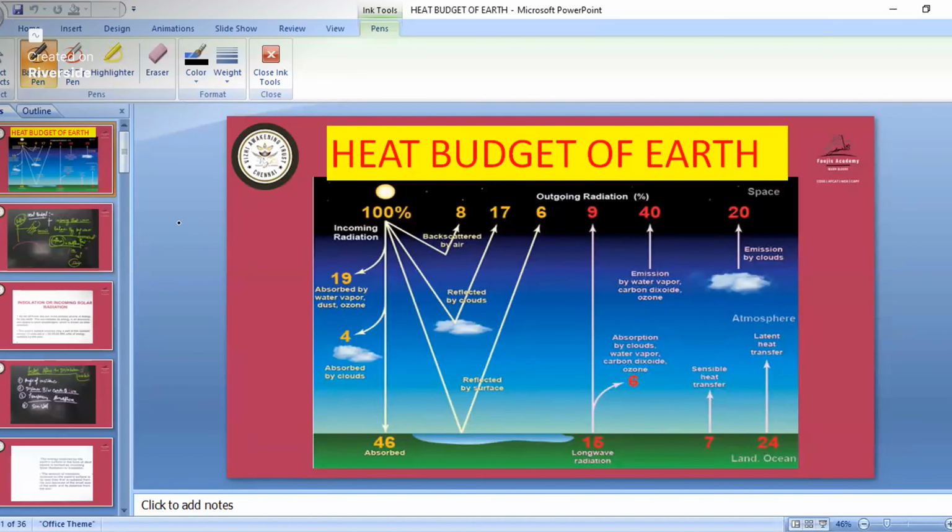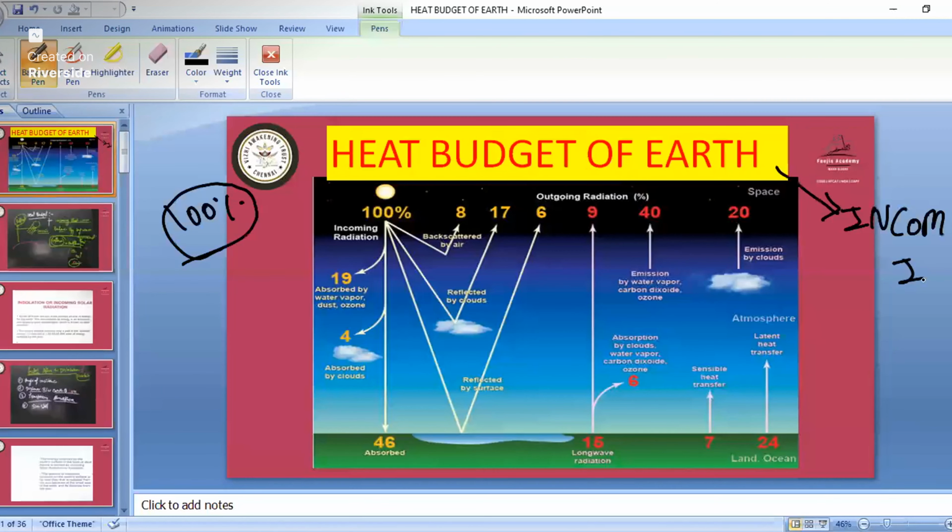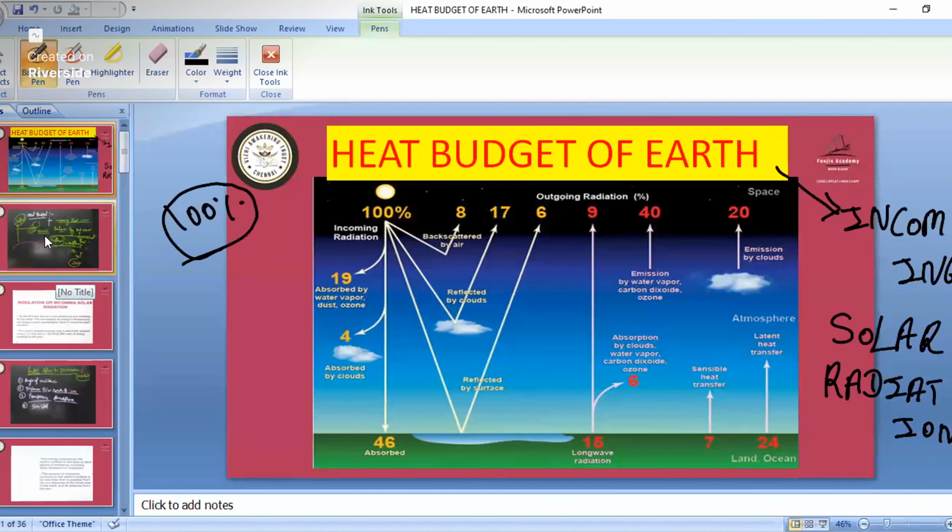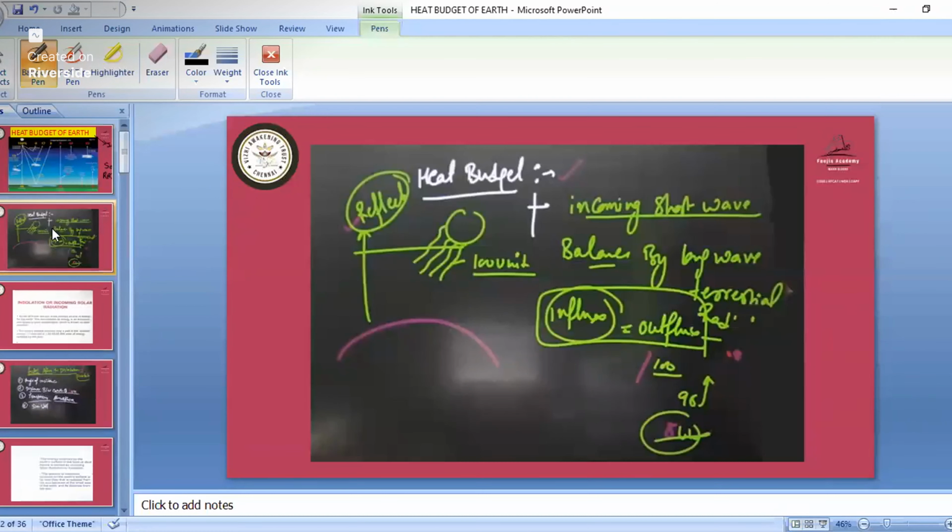Heat budget, you can take it as 100%. How do we have this heat budget? That is because of incoming solar radiation, and the incoming solar radiation is known as insolation. Remember that. In this part, first we will study insolation. Then after it, we'll see the heat budget and the factors responsible for affecting all those parts.